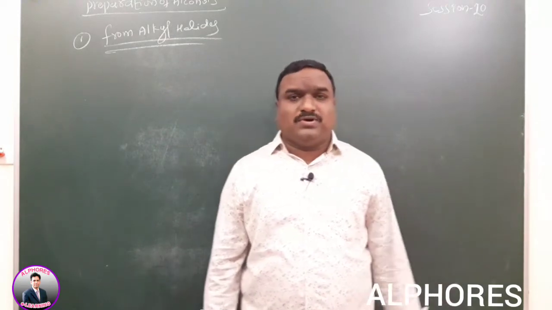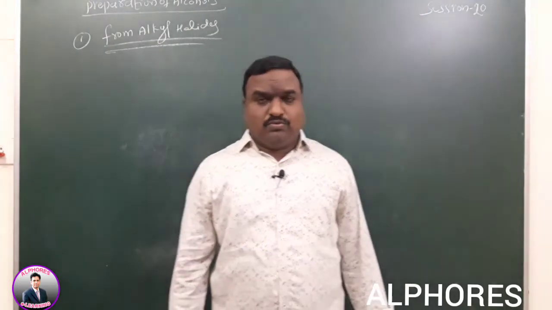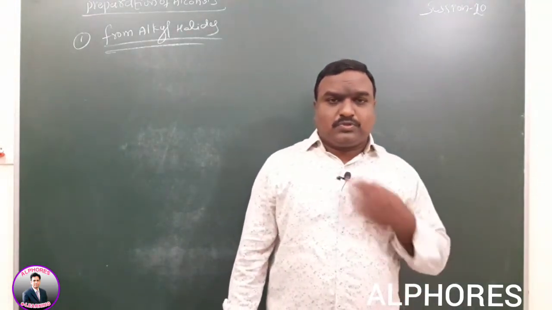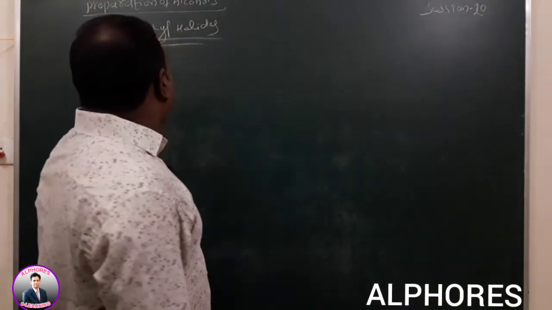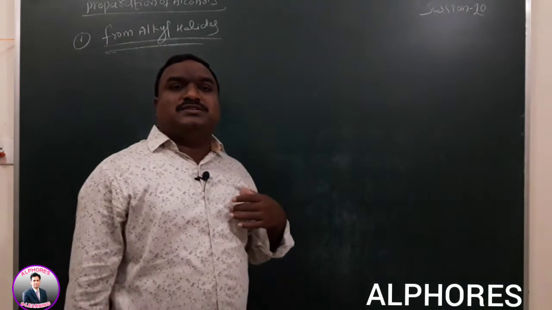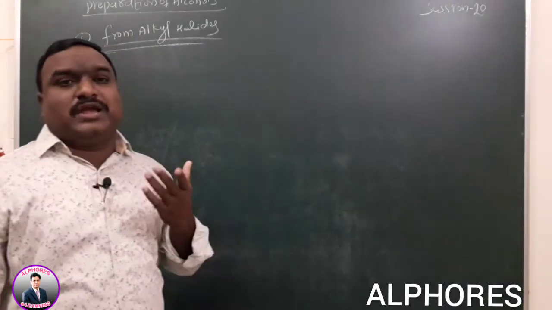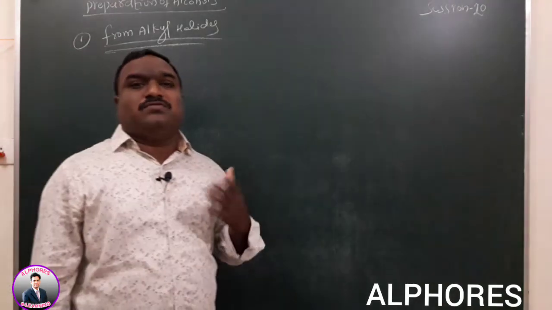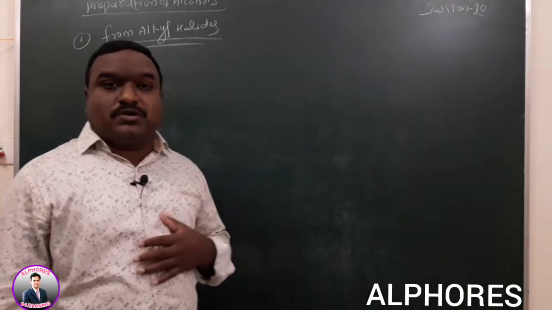Alcohols are derivatives of alkanes, where hydrogens are replaced by an OH group. Preparation of alcohols from alkyl halides means hydrolysis of alkyl halides by using aqueous KOH or NaOH, moist silver oxide, or aqueous potassium carbonate or sodium carbonate.